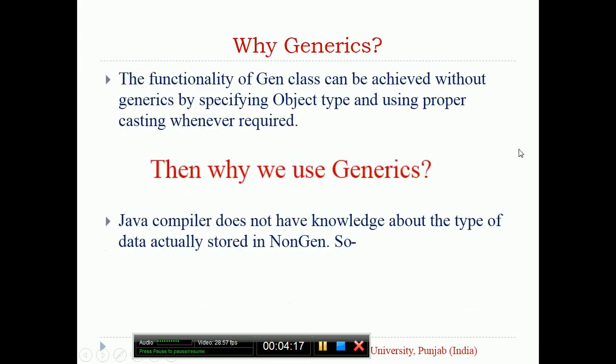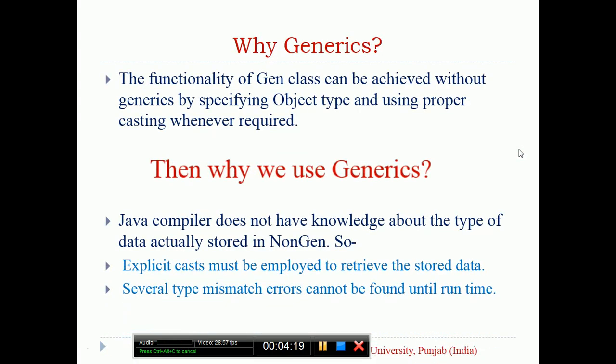What is the need of generics? The functionality of generic classes can be achieved without generics by specifying the object type and using the proper casting whenever required. Then what is the need of generics? Why do we use them? Whatever functionality we can achieve using generic classes could still be achievable through typecasting, with the proper use of casting whenever required.